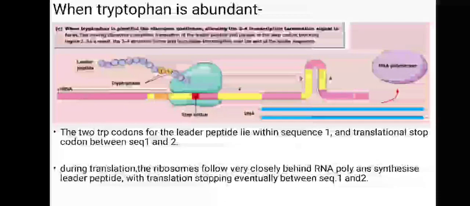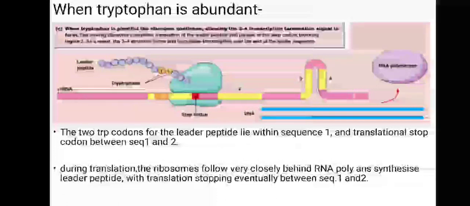The moving ribosome completes the translation of the leader peptide and pauses at the stop codon, blocking region 2. As a result, the 3 and 4 structure forms and it terminates the transcription near the end of the leader sequence. So the formation of the interaction of regions 3 and 4 halts further transcription of the operon.